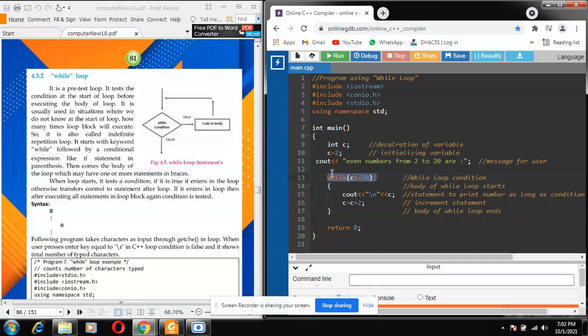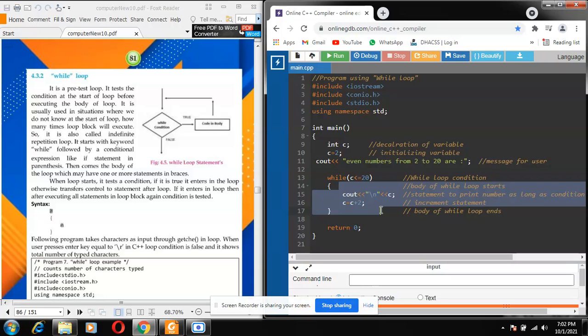It starts with the keyword while followed by the condition. You write the condition in parentheses, as we have done in the if statement. Then comes the body of the loop. The body of the loop will be in curly brackets, or you can say braces, in which you may have one or more statements.